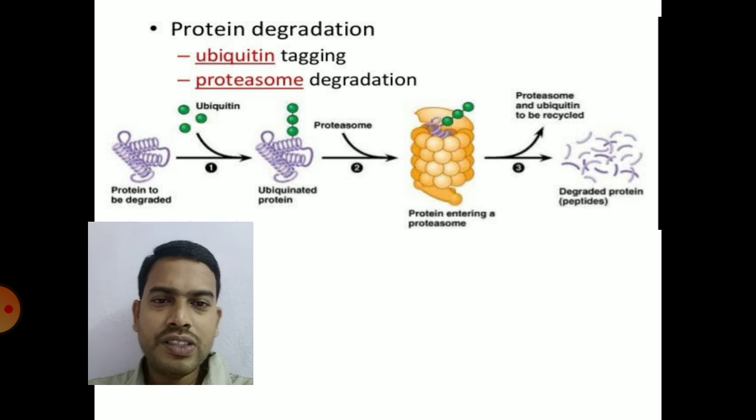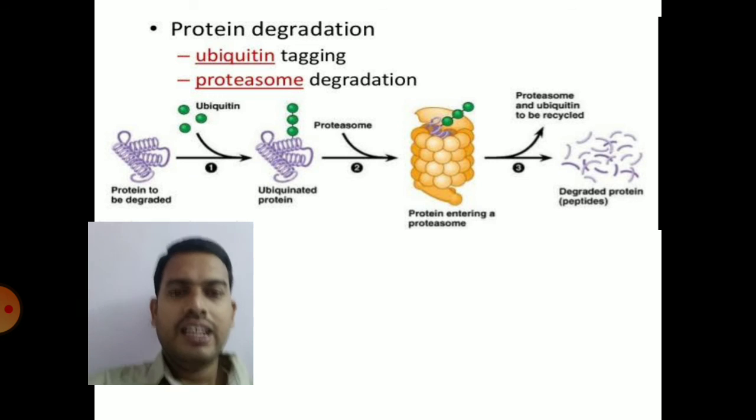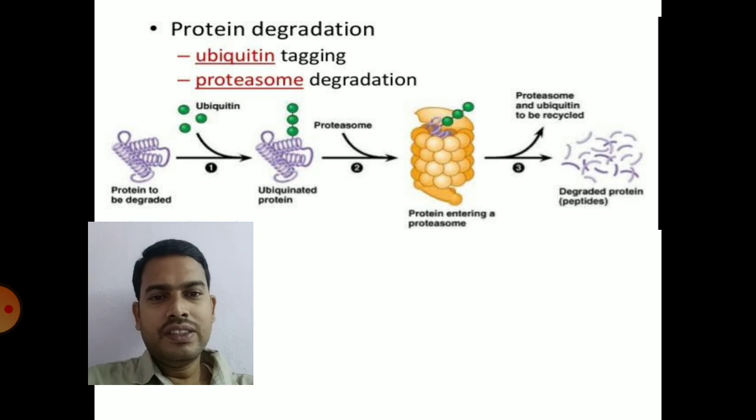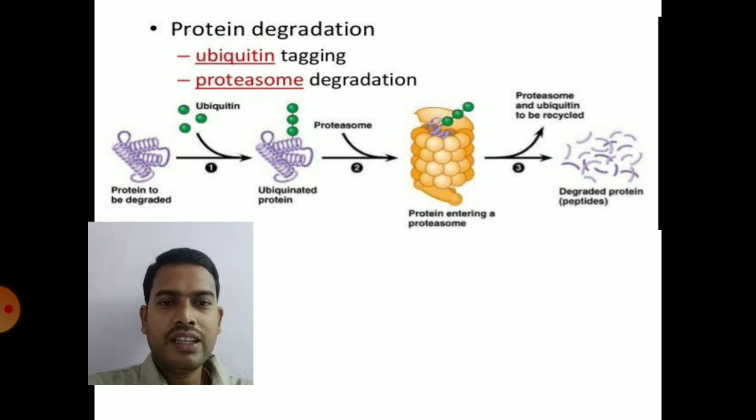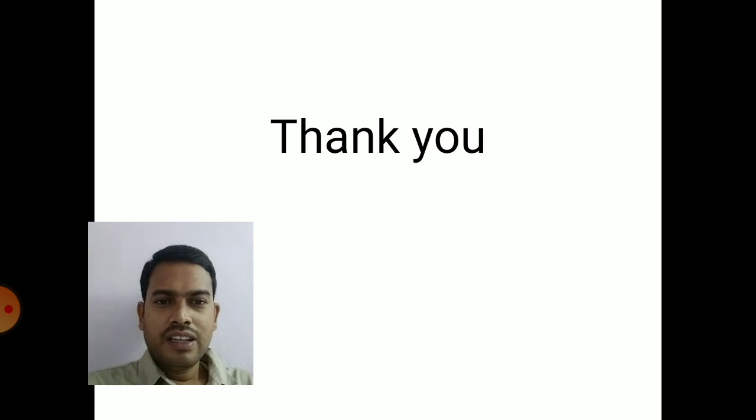That is the process of gene expression regulation after translation, after the complete synthesis of proteins. These are the major types of gene expression regulation in both prokaryotes and eukaryotes. Once again, thank you for patiently listening to the topic. Thank you.